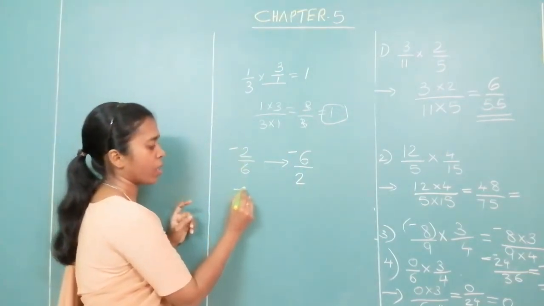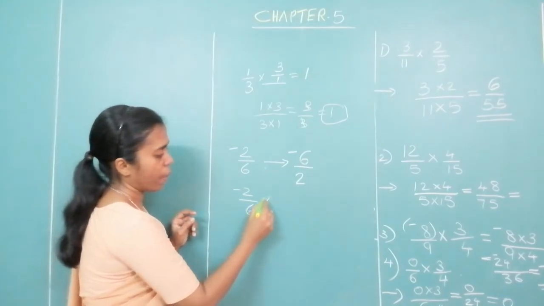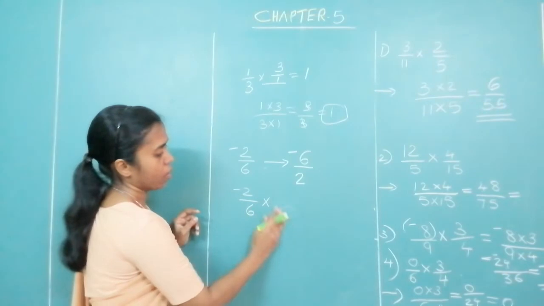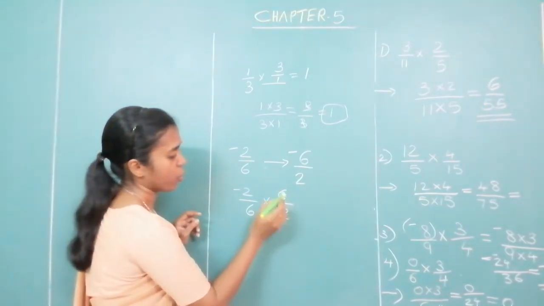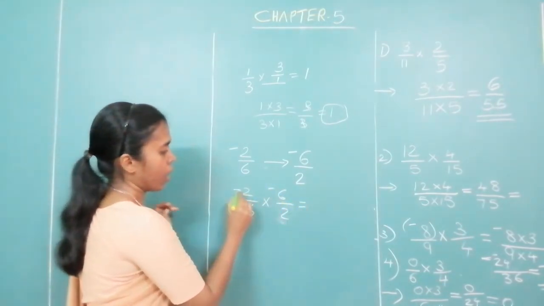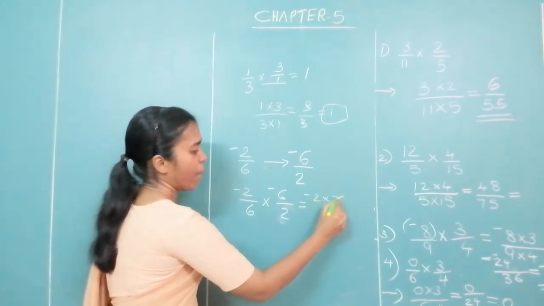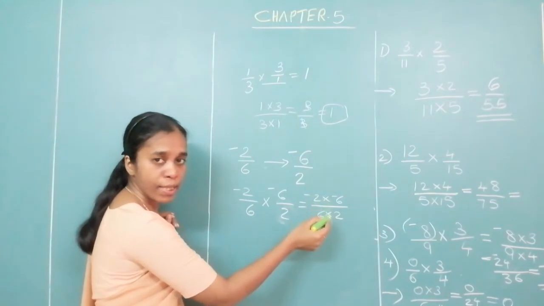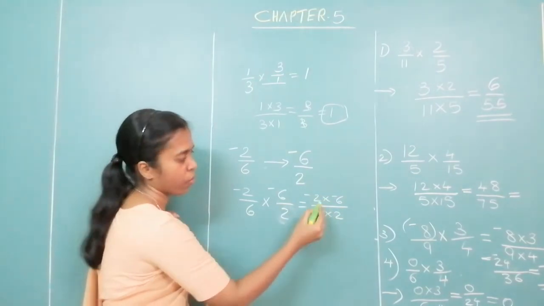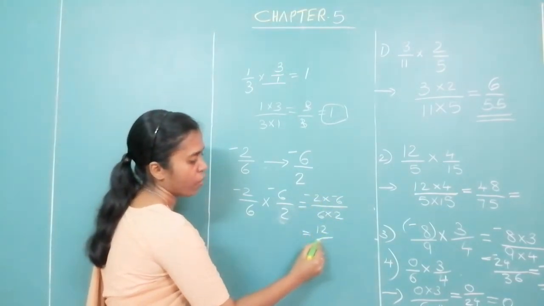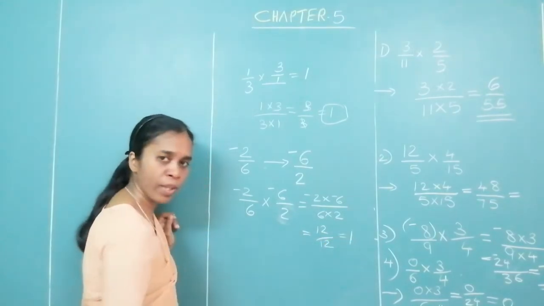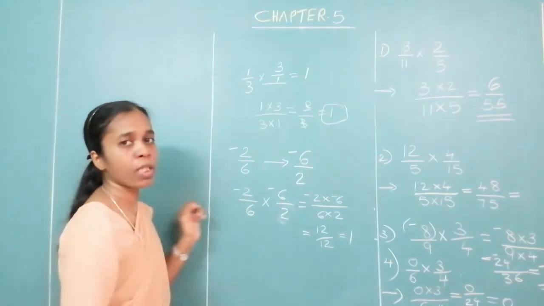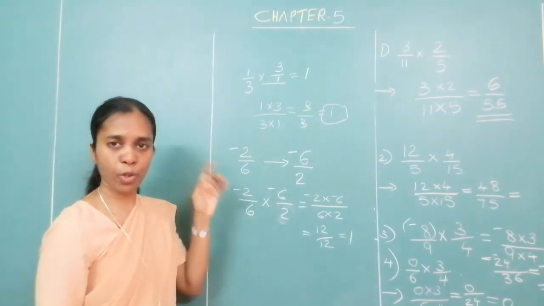Okay. Check out and see. Minus 2 upon 6 multiplied by, sorry, it will be minus 6 upon 2. Multiply: minus 2 into minus 6 upon 6 into 2. When the signs are same, answer is positive. 2 6s are 12 upon 12. What is the answer? 1. So what was the multiplicative inverse of minus 2 upon 6? It is minus 6 upon 2.